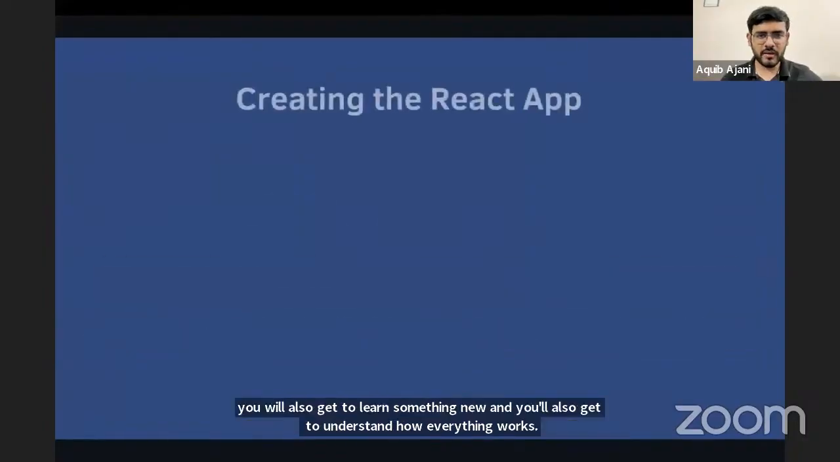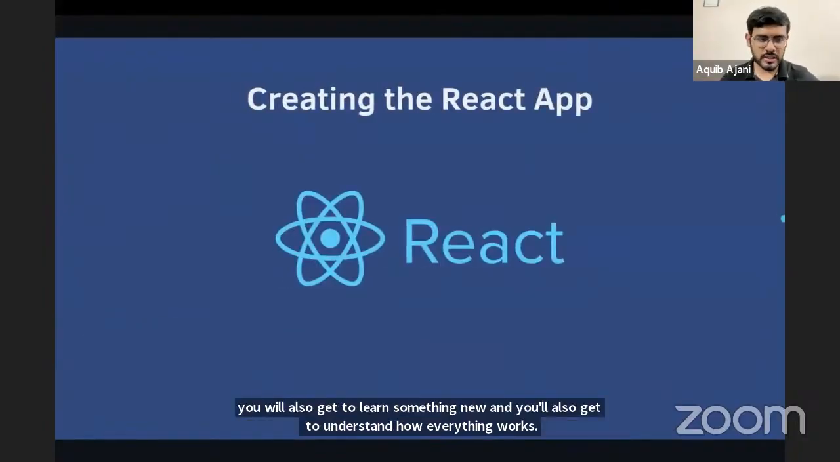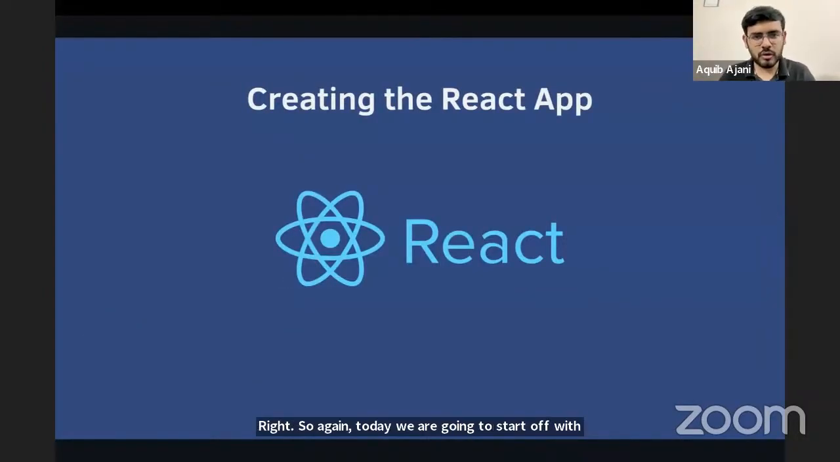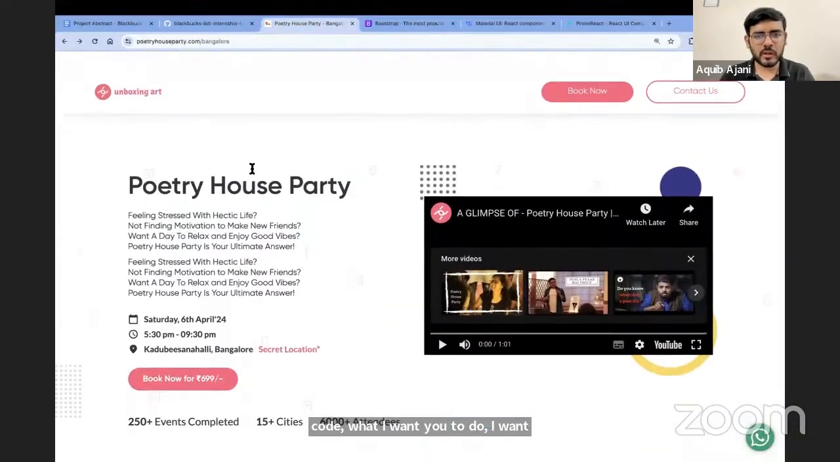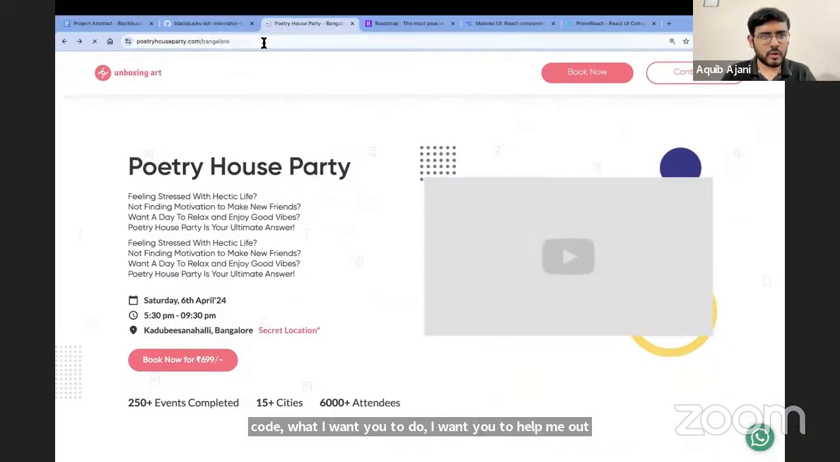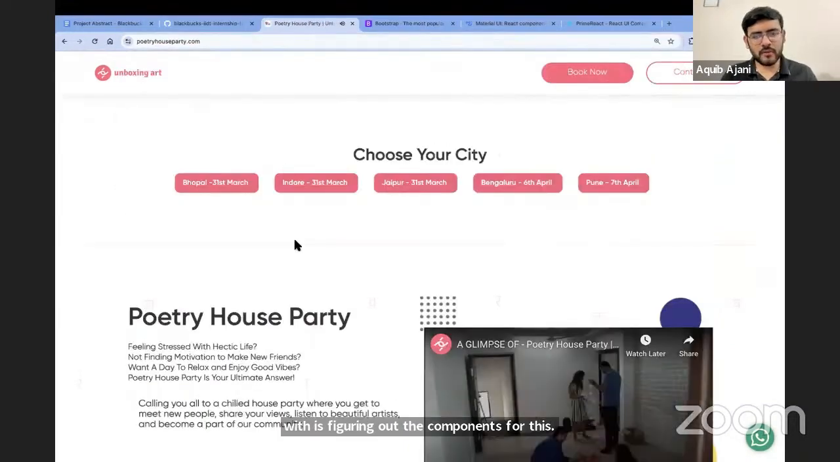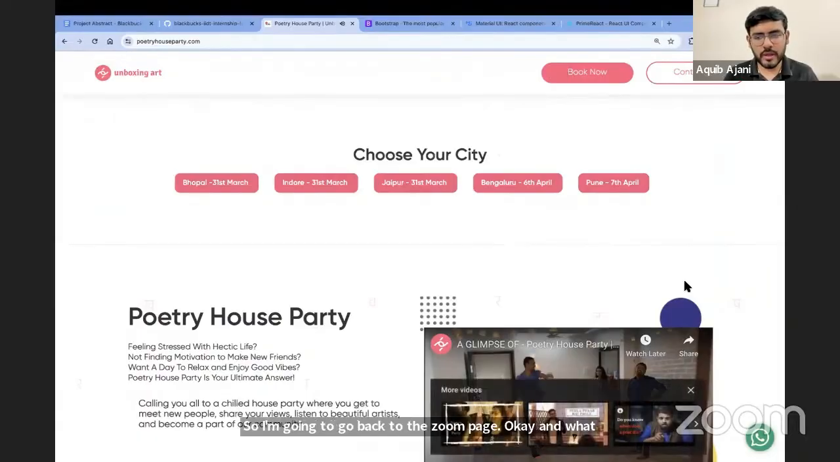So again, today we are going to start off with the React part of this. Before we jump to the code, I want you to help me out with figuring out the components for this. So I'm going to go back to the home page, and what I want you to do is help me figure out all the React components.